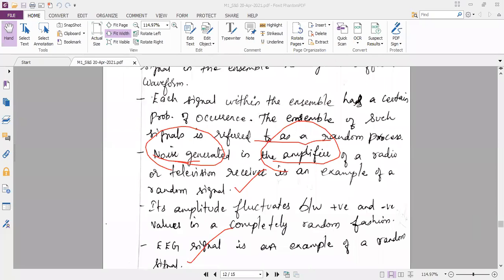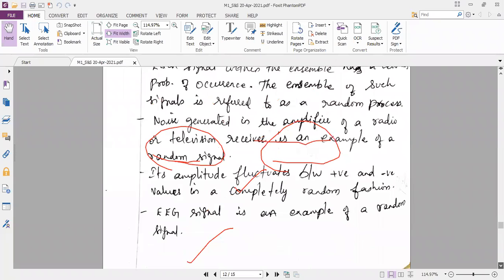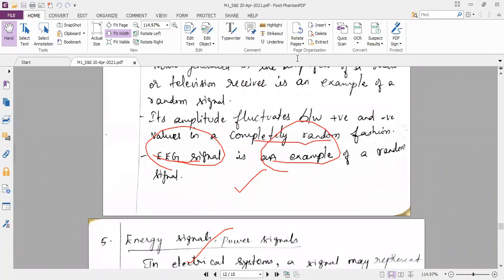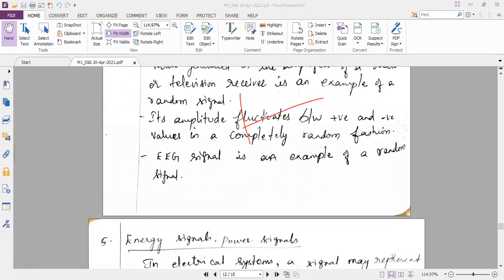And I can say an example of deterministic signal. Can anybody guess and tell me what will be the example of a deterministic signal? Strictly, my signal should be like this. So with respect to your laboratory, can you say which device is generating the signal like this? Deterministic signal. CRO. CRO is an input device or output device?